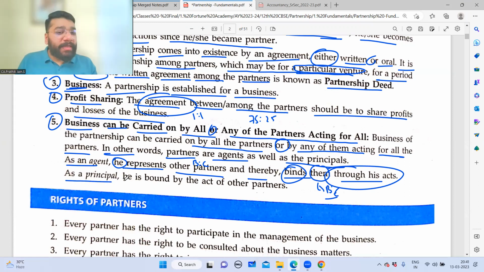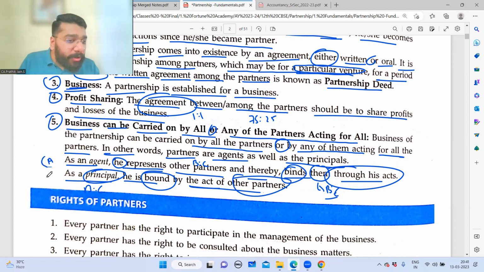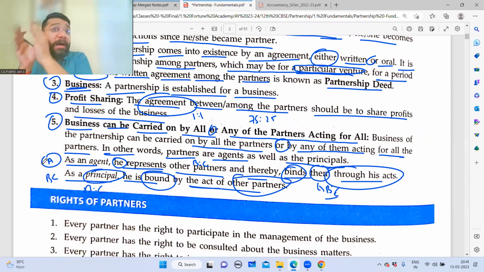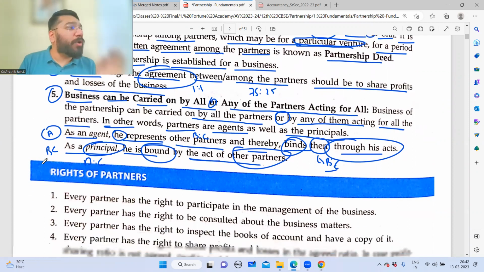As a principal, he is bound by the act of other partners. As a principal means what? B and C are bound. Bound means what? Is liable for the act of the other partners. So this is from A's point of view, and this is from B and C's point of view. So agent is a person who makes the decisions on behalf of the firm, on behalf of the principal. So on behalf of the principal, who makes the decision? Agent. So whatever agent says or whatever agent does, it is binding on the entire firm. Entire firm means what? Including the sleeping partners as well. That is called as agent and principal.